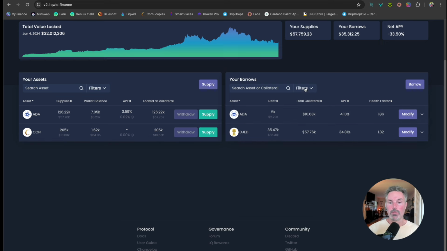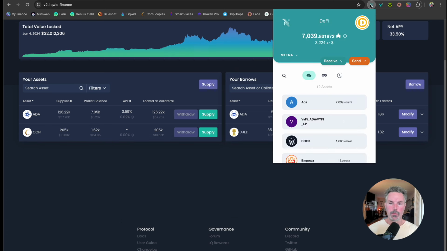This ADA now is in my wallet. So let's go to my wallet just to show you. See how I had 2,000 ADA? Now it's 7,000. So now I have ADA in my wallet to leverage. Before I had 2,000, now I have 7,000. So the 5,000 went in.